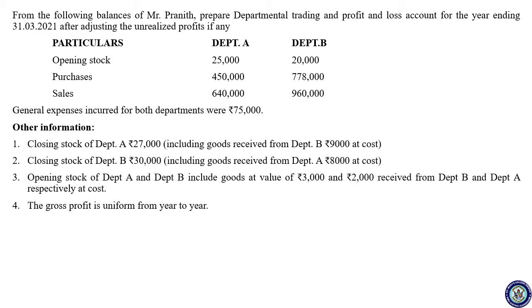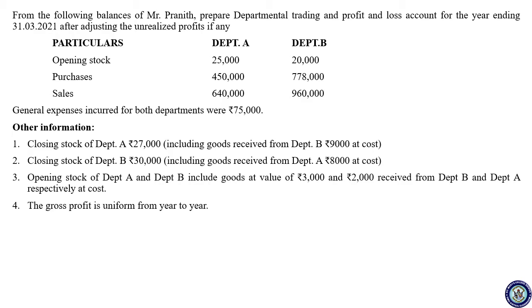Now we see the other information, that is closing stock of department A is 27,000, including goods received from department B 9,000 at cost. That is 27,000 includes 9,000. Closing stock of department B rupees 30,000, including goods received from department A rupees 8,000 at cost. Opening stock of department A and B includes goods of value 3,000 and 2,000 received from B and A departments, again at cost. The gross profit is uniform from year to year.